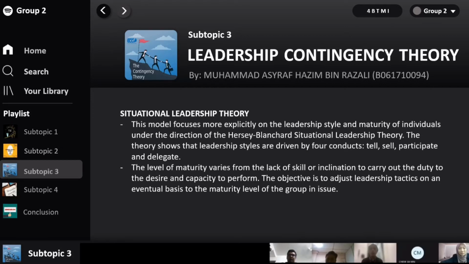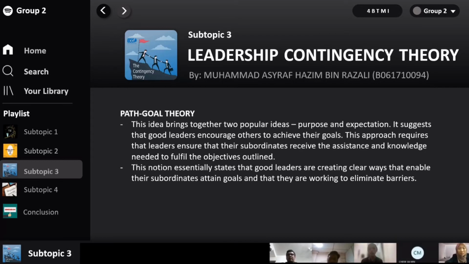So the second type of leadership contingency theory is situational leadership theory. This model focuses more explicitly on the leadership style and maturity of individuals under the direction of the Hersey-Blanchard situational leadership theory. This theory also shows that the leadership styles are driven by four conducts, which are tell, sell, participate, and delegate. The level of maturity varies from the lack of skill or inclination to carry out the duty to the desire and capacity to perform. The objective is to adjust leadership tactics on an eventual basis to the maturity level of the group in issue.